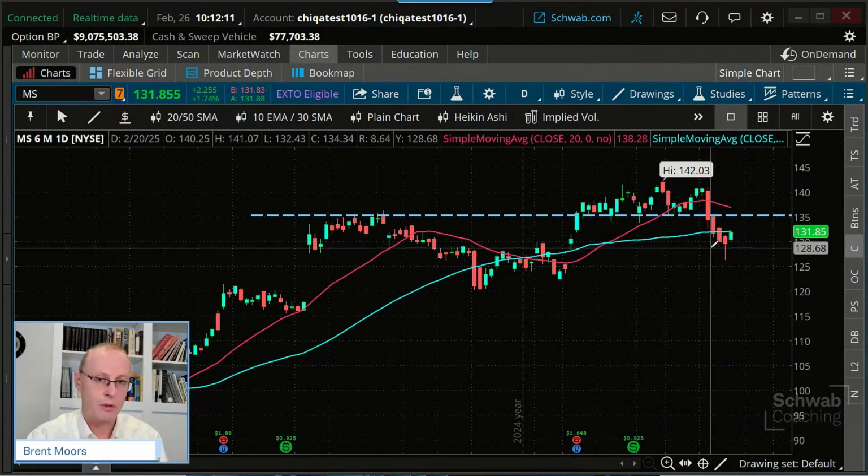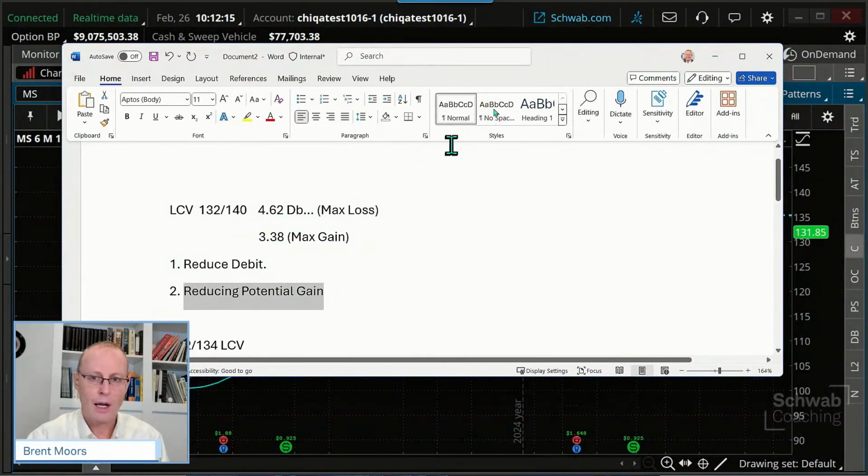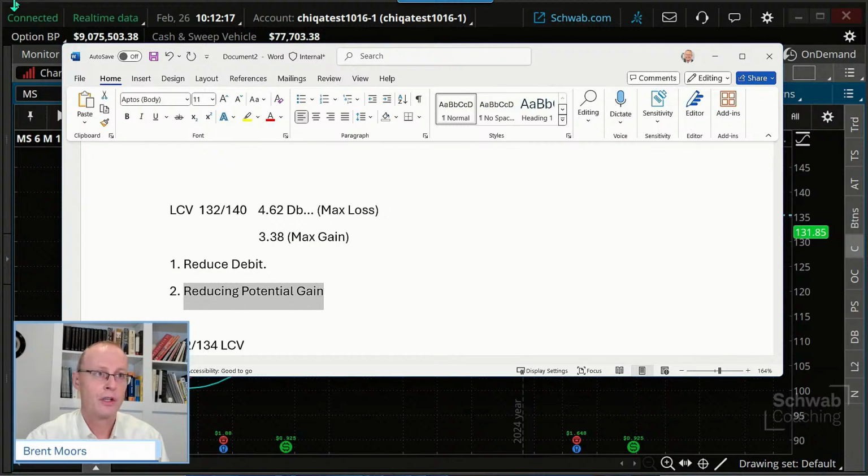There's another way we could do it as well, though, and that is, instead of saying we're going to shift this, let me change my color here just so you can see it a little bit better.